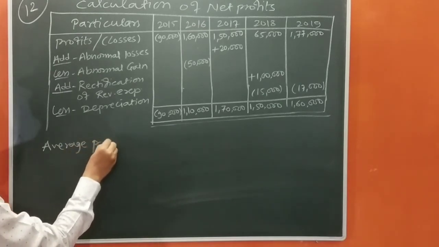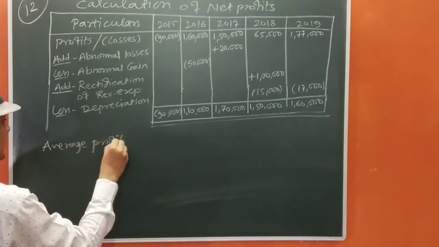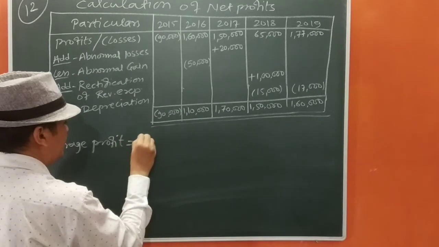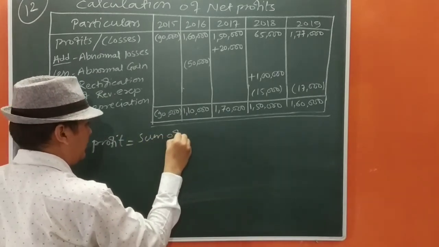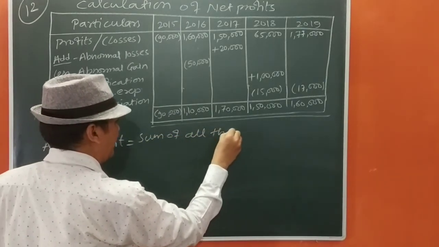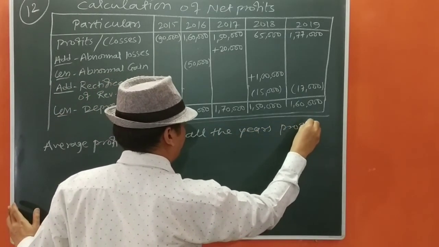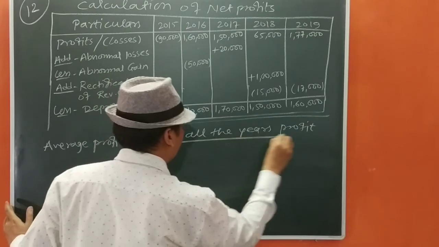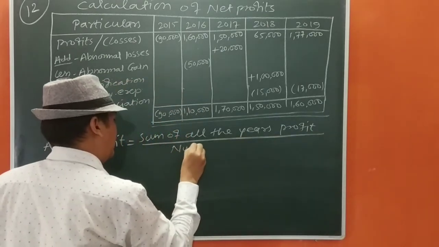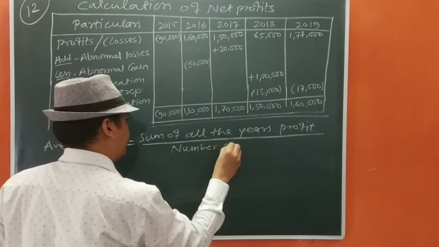Average profit equals the sum of all the years' profit upon the number of years.